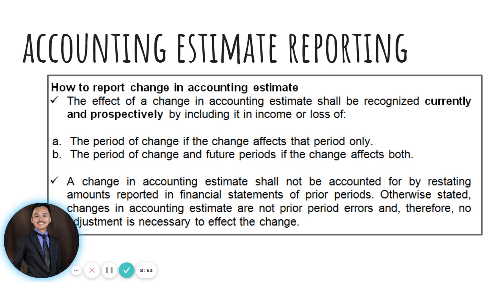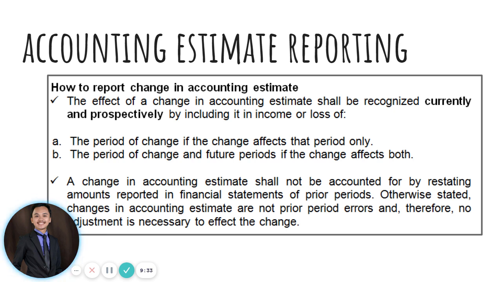For example, when there are changes in your useful life or changes in your scrap value, when for example you had already computed the depreciation expense for 2 years, so when you have discovered a more reliable na value of the scrap value or the salvage value of that property only on the third year, then that means you don't need to adjust whatever are your computed depreciation expense for the last 2 years, because it will only take its effect on the date it was changed, when the accounting estimate has actually changed.